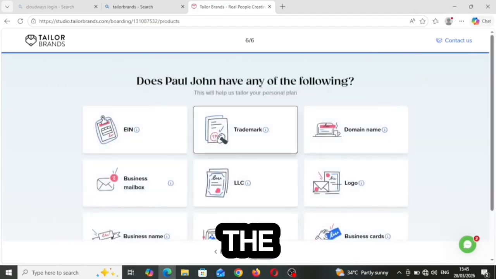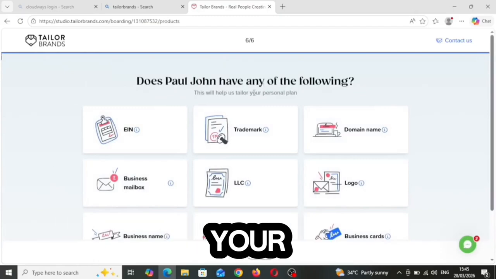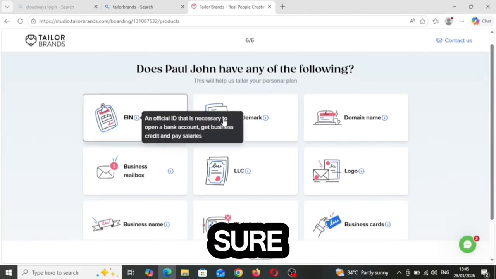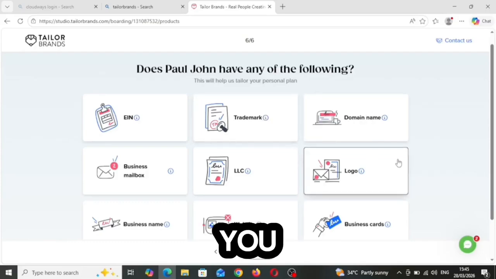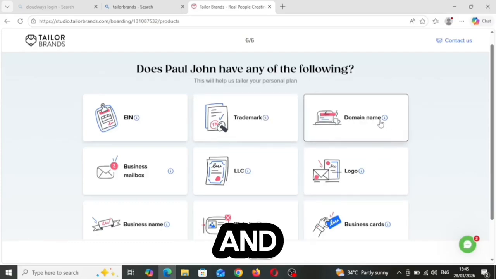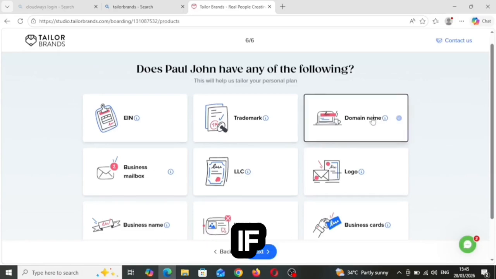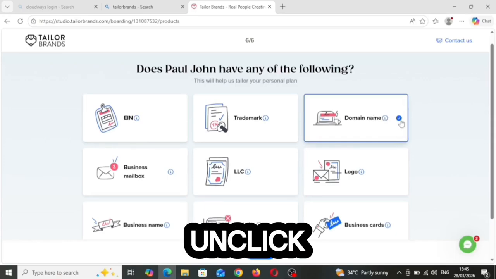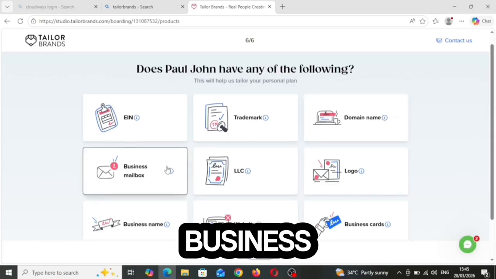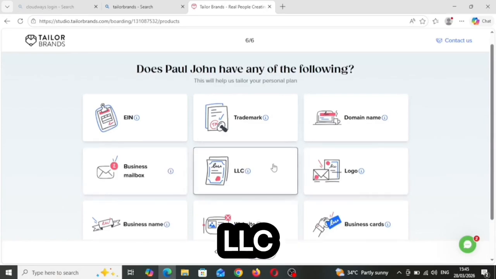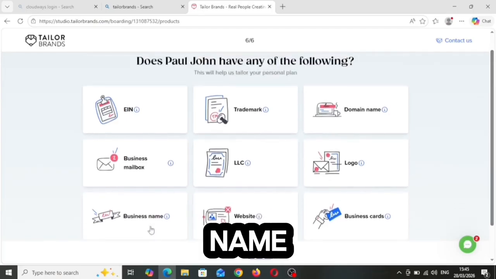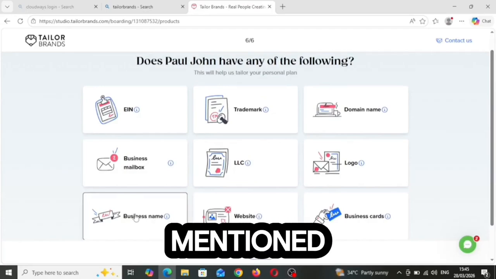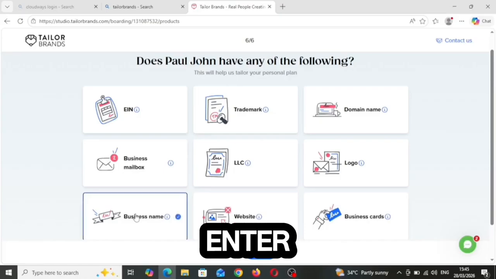Now it says, does Paul have any of the following? This will help us tailor your personal plan. If you have an EIN, though I'm sure most people don't even have an EIN, or a trademark, you can click on that. If you already have a domain name for your website, you can click on that, but if you don't, you can unclick. Then we have the business email. Do you have a professional business email? If you have any of these, you can select them. I think we already mentioned a business name, so I think we can enter a business name here.